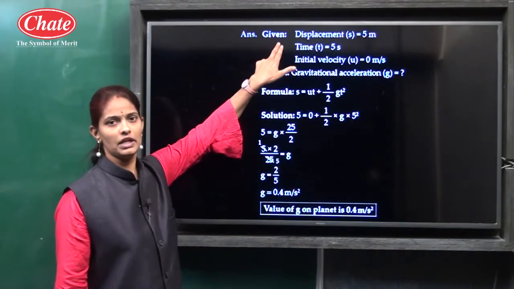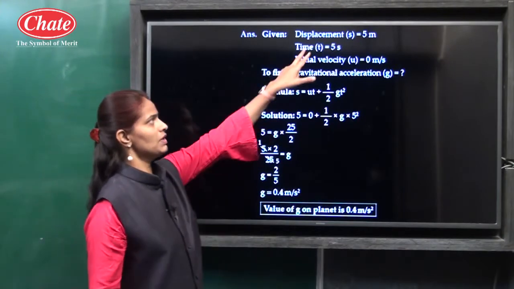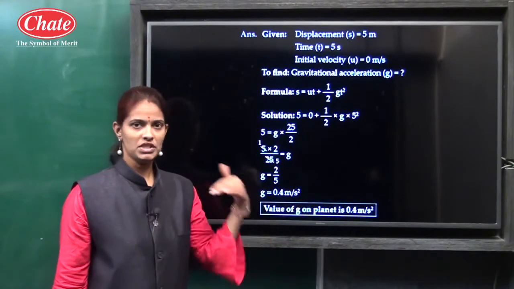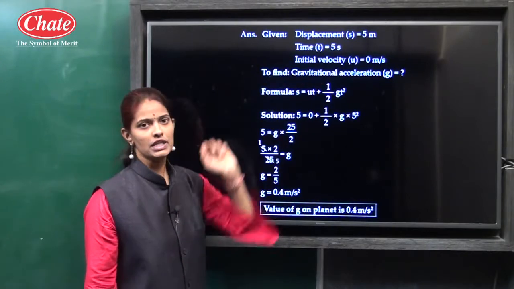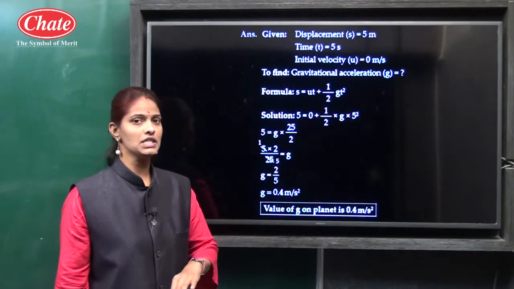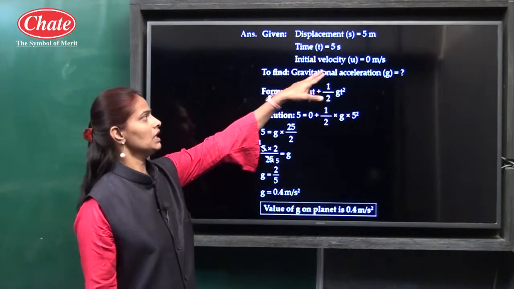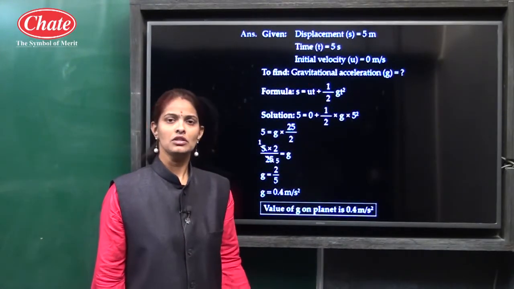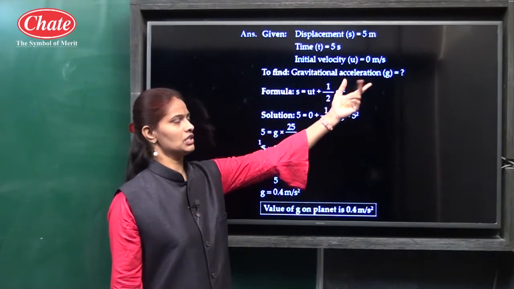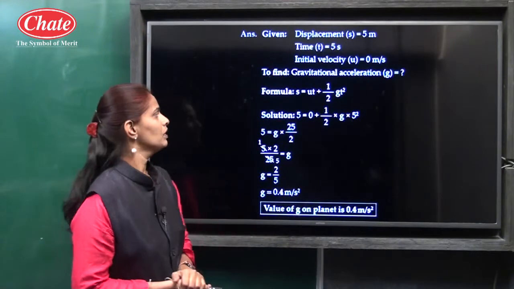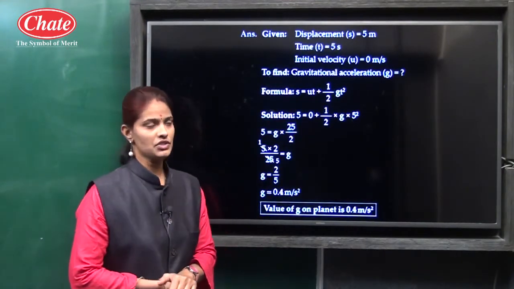First you have to write the given from that question. Here displacement is given, that means height, that is 5 meter. Time is 5 seconds, the object reaches in 5 seconds from the height of 5 meter. Then initial velocity is 0. To find gravitational acceleration at that planet, the formula is S is equal to UT plus half GT square.